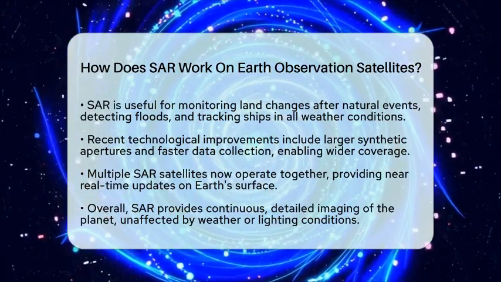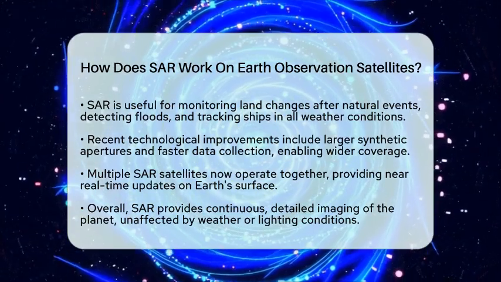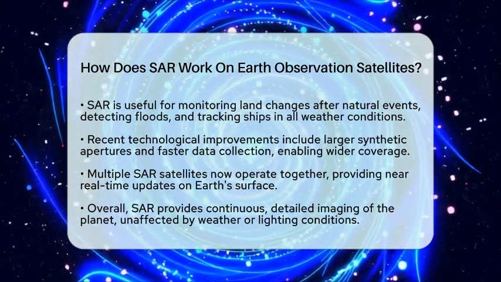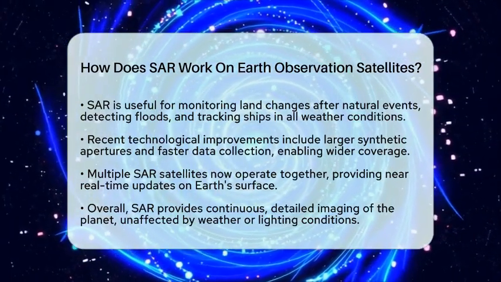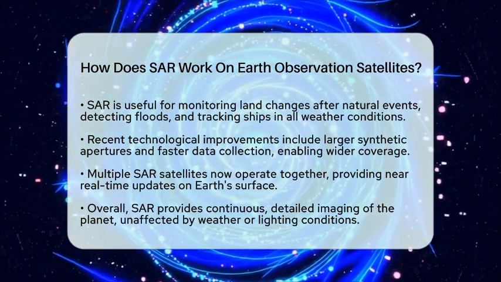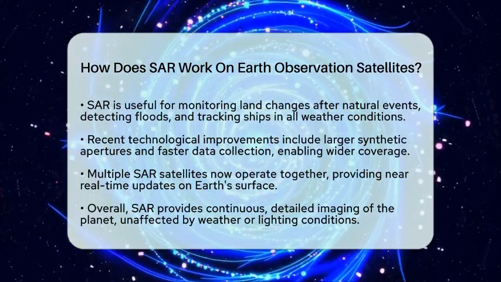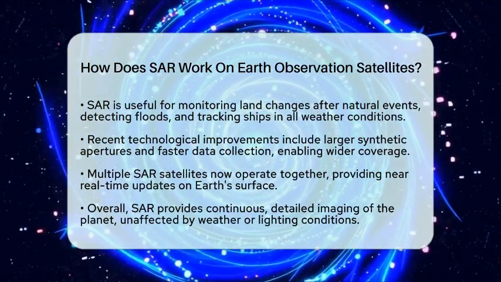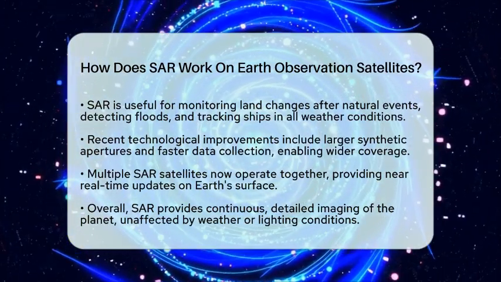In simple terms, SAR on Earth observation satellites works by sending out radar pulses, capturing their echoes, and using the satellite's movement to create detailed images. These images cut through clouds and darkness, giving us a clear view of our planet's surface at any time. This technology complements optical sensors and helps us understand Earth's dynamic processes more reliably and continuously.